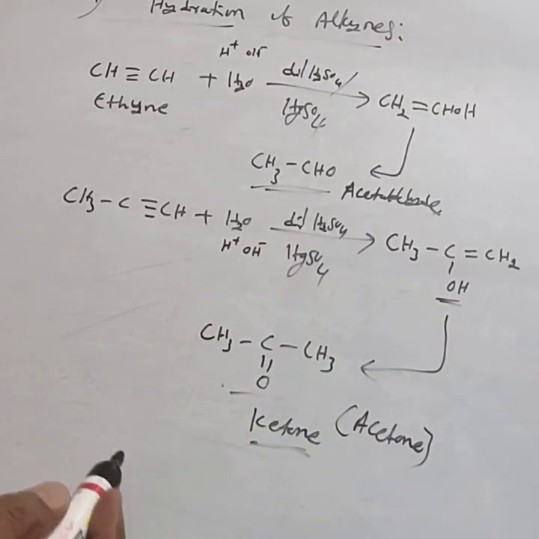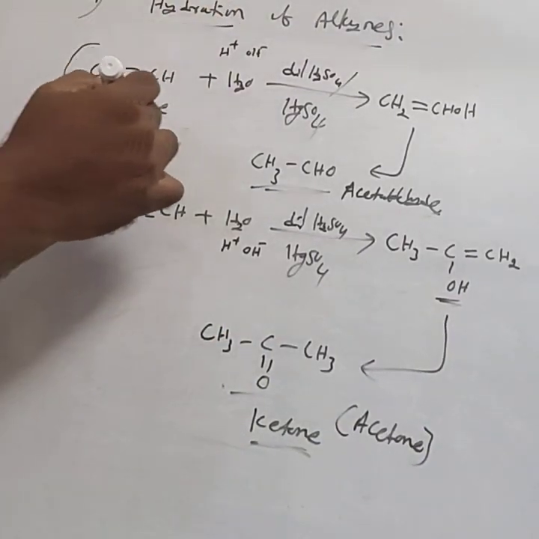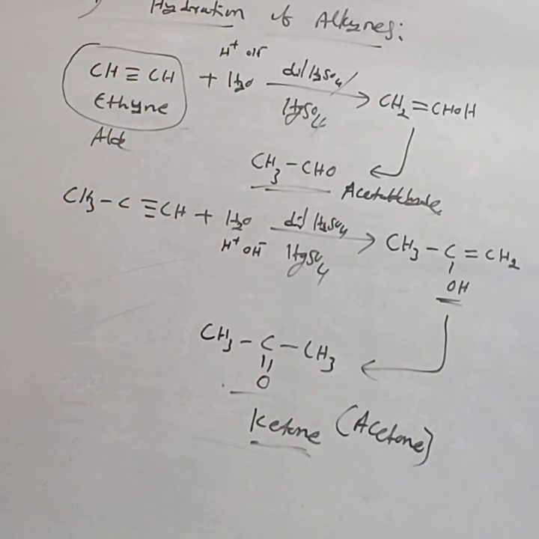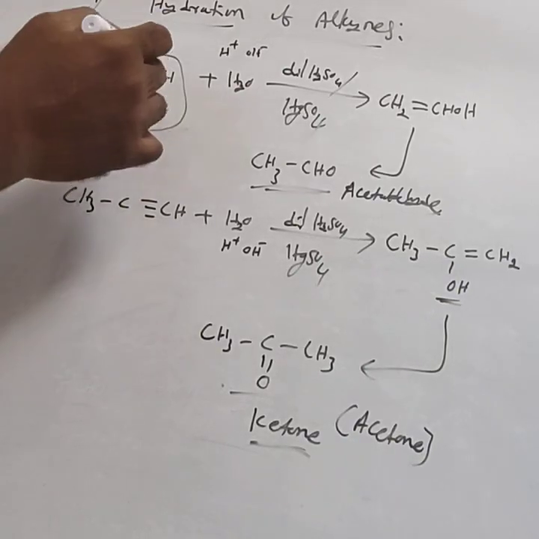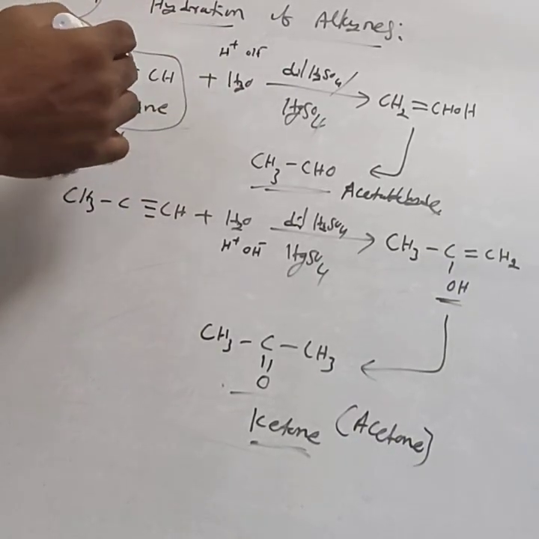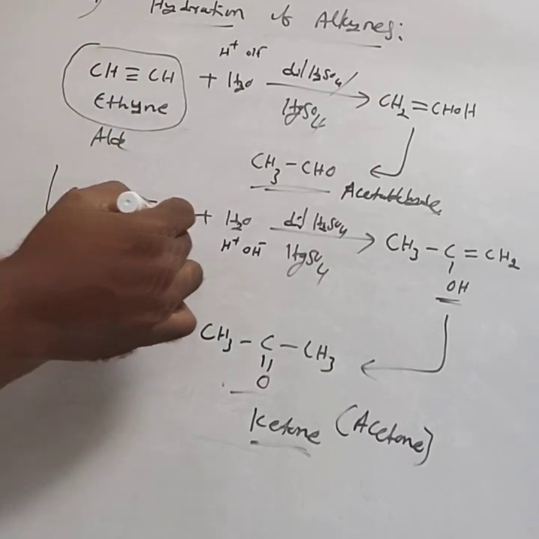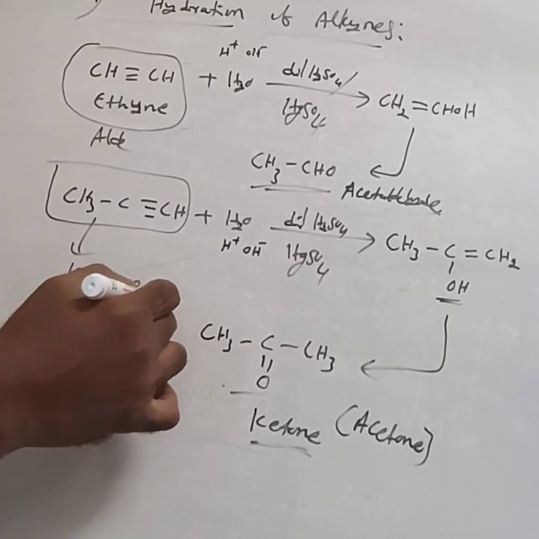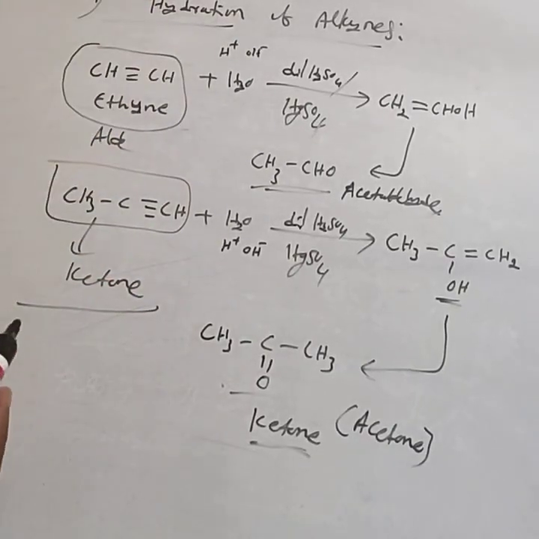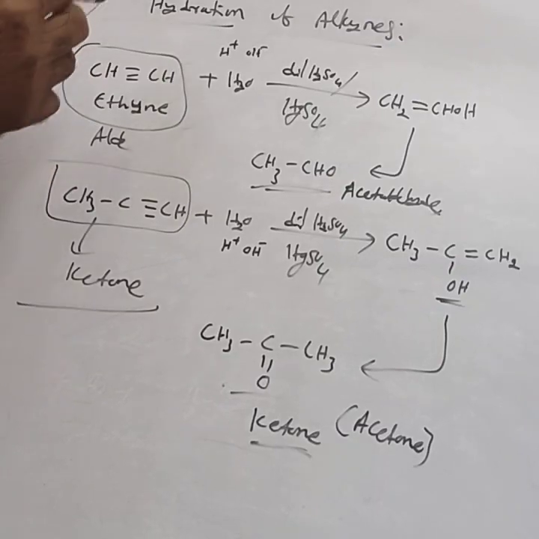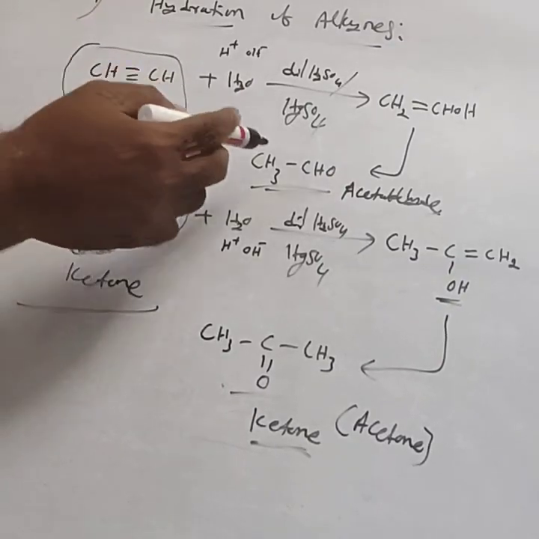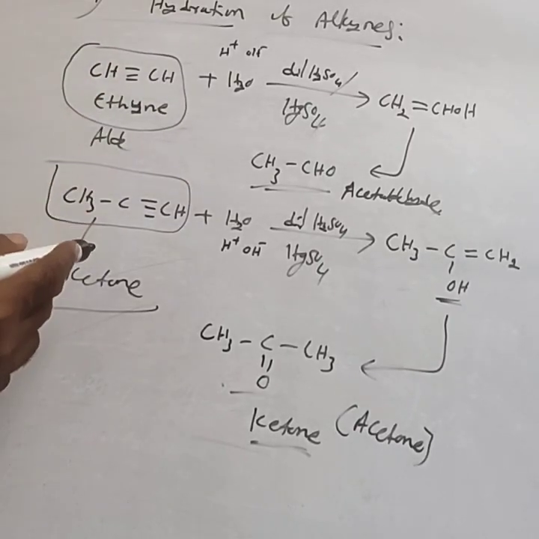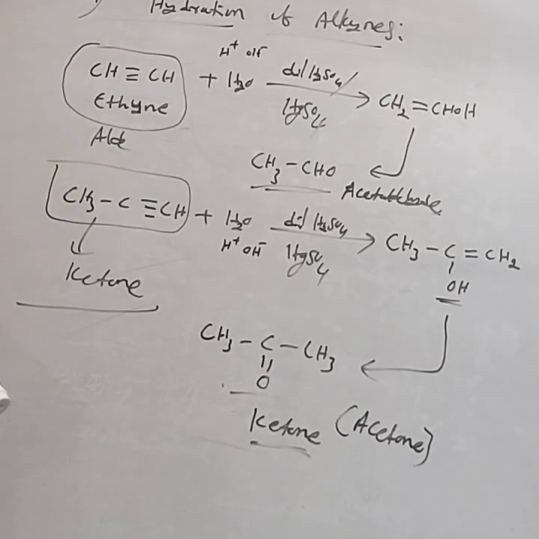Among the alkynes, only ethyne forms aldehyde. Any alkyne other than ethyne always forms the ketone. This is important for the competitive point. Only among the alkynes, ethyne forms the aldehyde. Alkynes other than ethyne always form the ketone. This is about the hydration of alkynes.